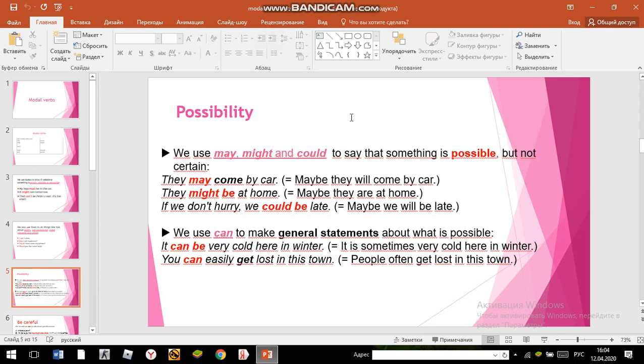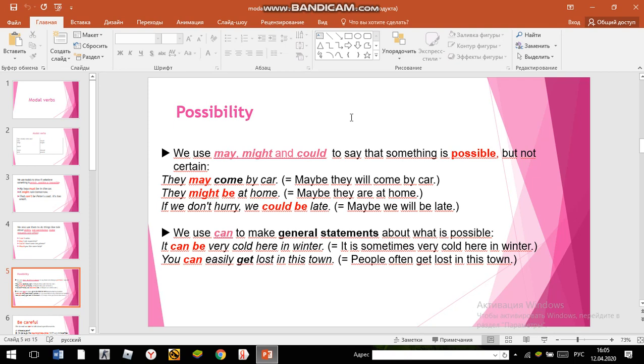Possibility. You use may, might, and could to say that something is possible, but not certain. For example, they may come by car. Maybe they will come by car. They might be at home. Maybe they're at home. If you don't hurry, you could be late. Maybe we will be late.